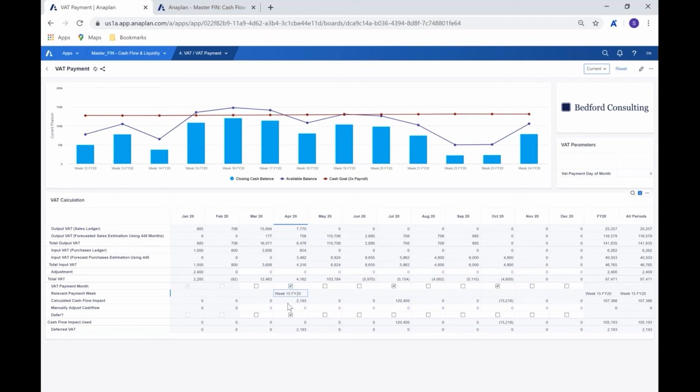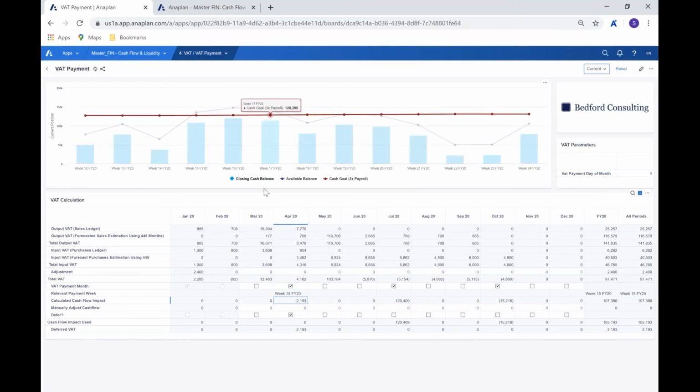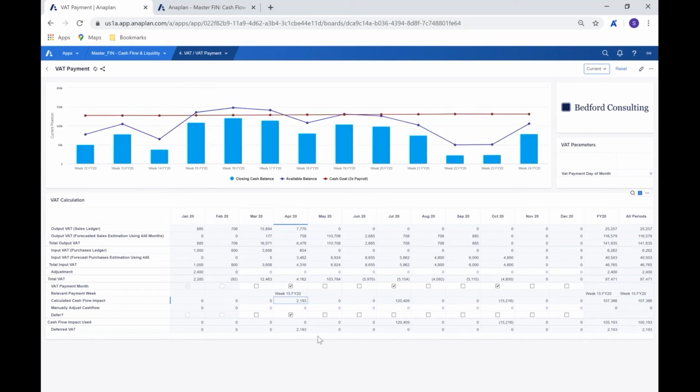has been selected. From that, we can see the calculated cash flow impact, and that, of course, is going to be the number that's going to be flowing through into that cash flow so that we can see the impact when it starts to contribute to the available balance that we have and the closing balances that we have.